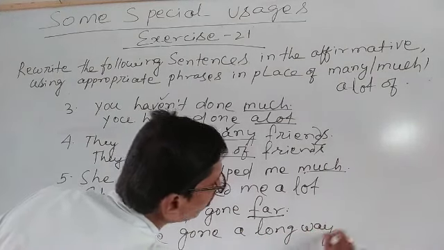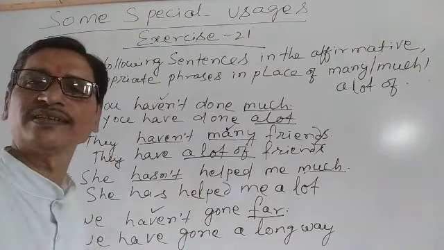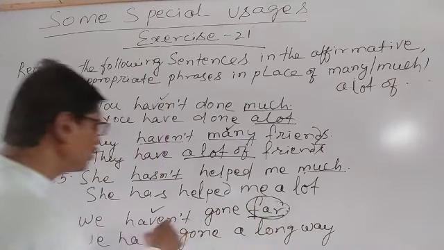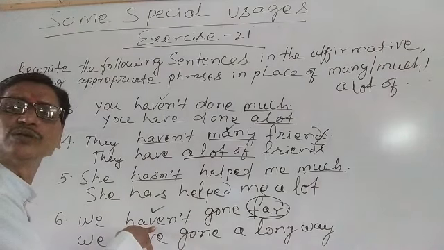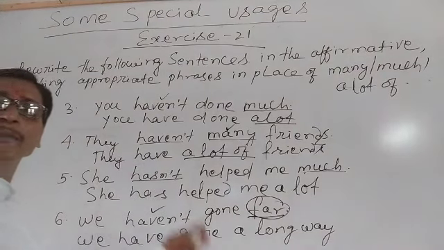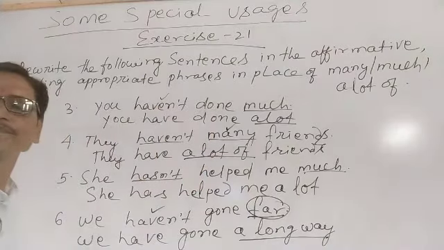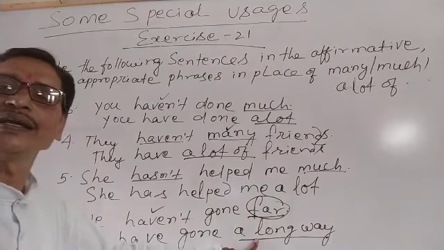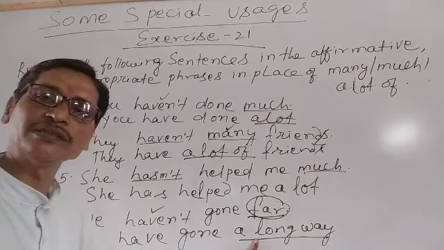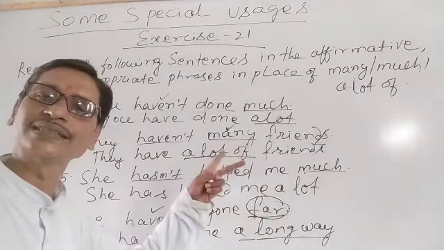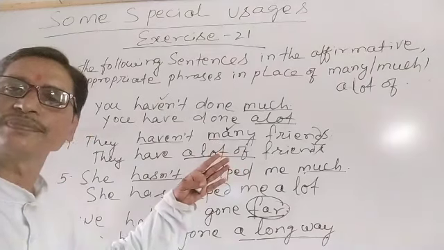We have gone a long way. Understand? In this one we have used far because our sentence is negative. When we made it positive, we have used a long way. We use a long way when our sentence is positive. When our sentence is negative, we use far, as in the example I have given earlier.